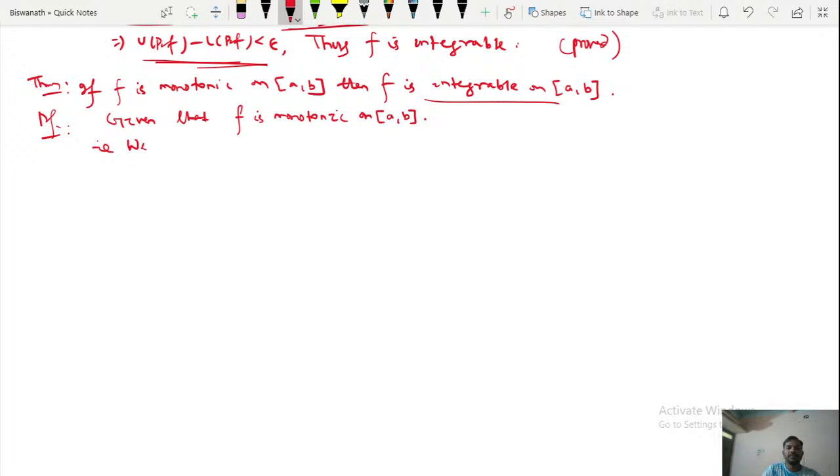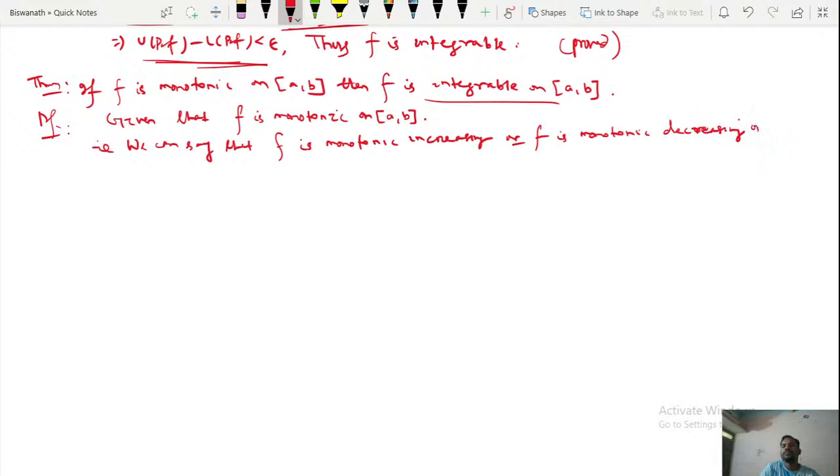That means we can say that f is monotonic increasing or f is monotonic decreasing on closed [a, b].